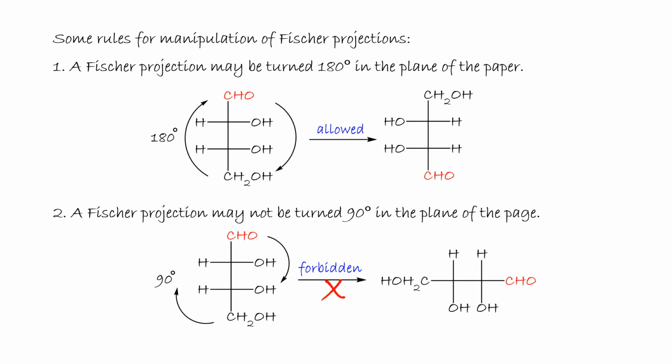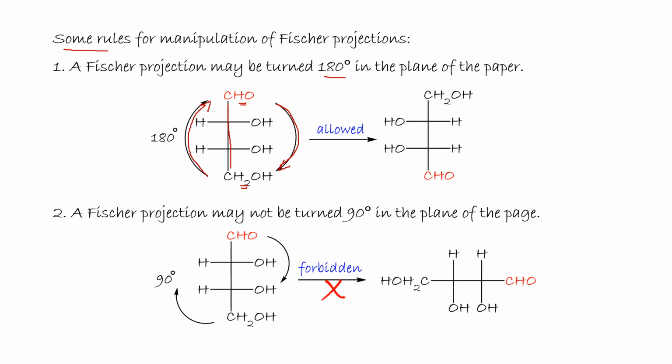Let us recall some rules for manipulation of Fischer projections. A Fischer projection may be turned 180 degrees in the plane of the paper. Here the vertical line, aldehyde on the top, CH2OH at the bottom. Rotate in the plane of paper 180 degrees.